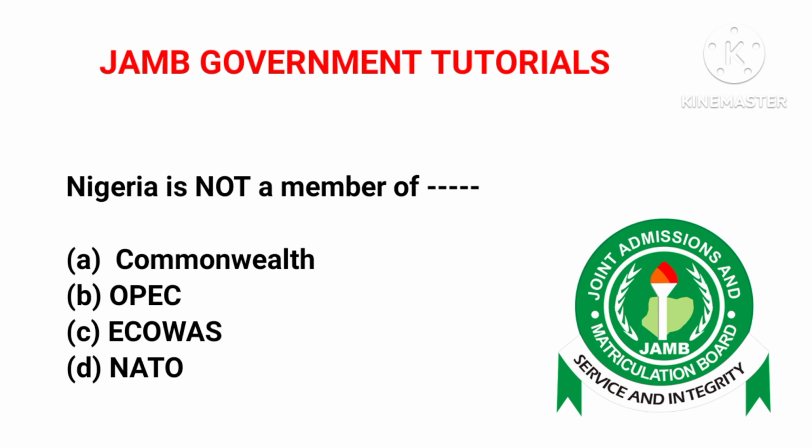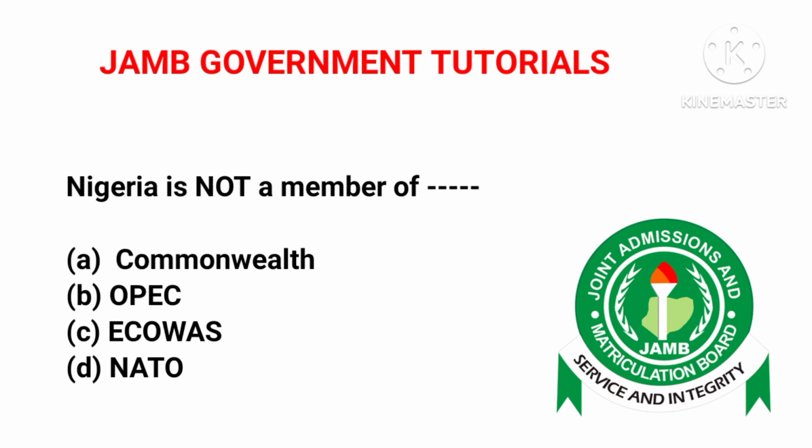Now, option A, Commonwealth. Nigeria is a member of the Commonwealth. I discussed it in my previous video. The Commonwealth is mainly made up of Britain and their former colonial empires. So Nigeria is a member of the Commonwealth. OPEC. Nigeria is a member of OPEC.